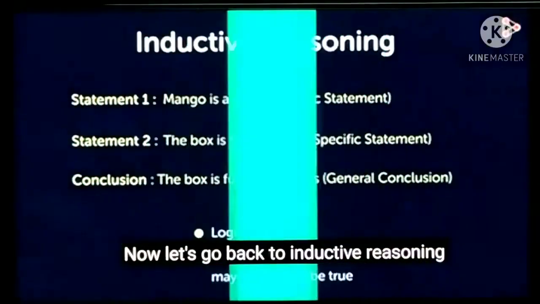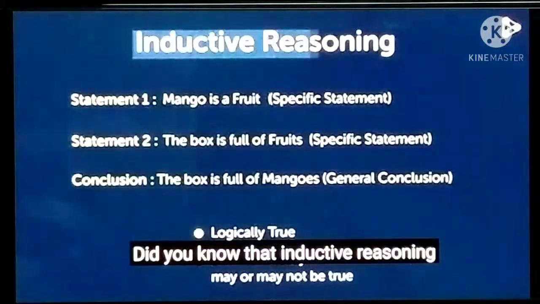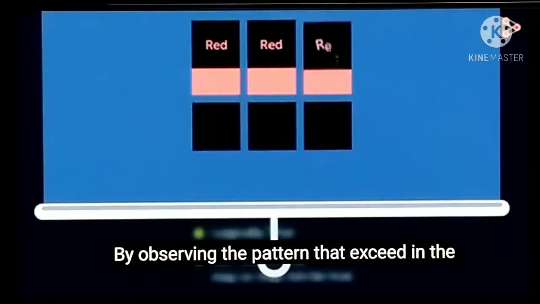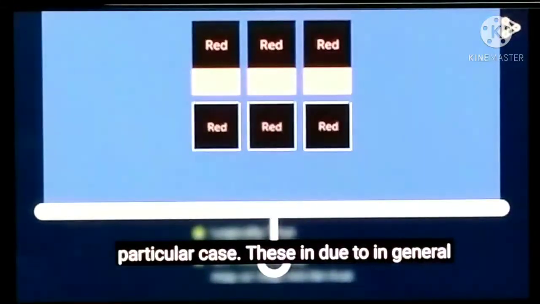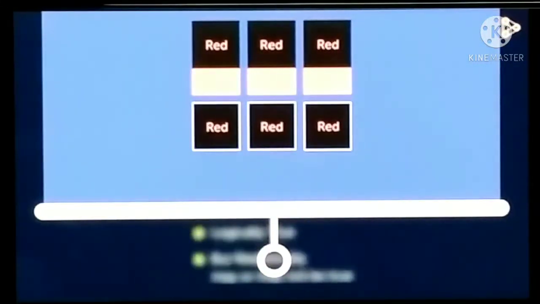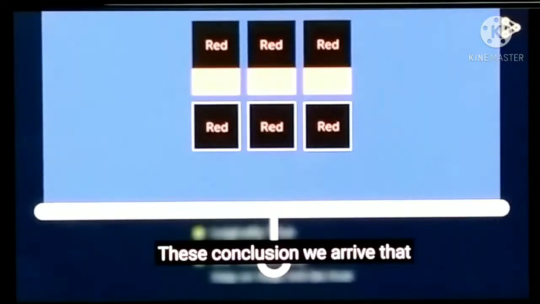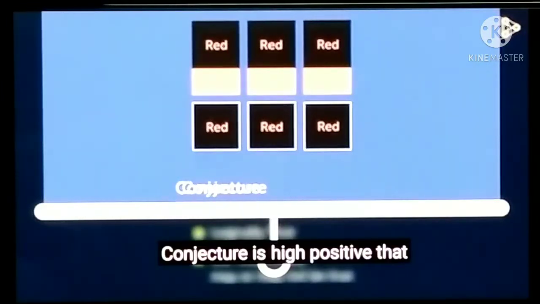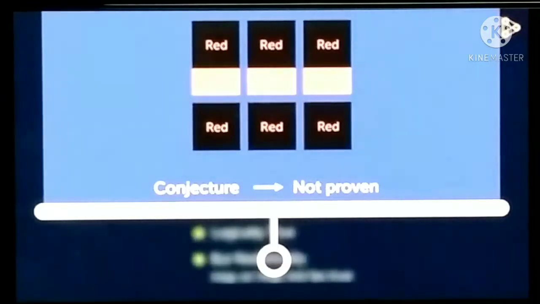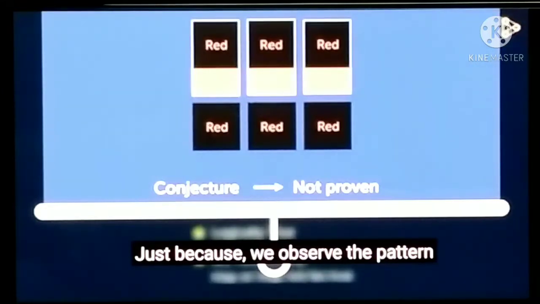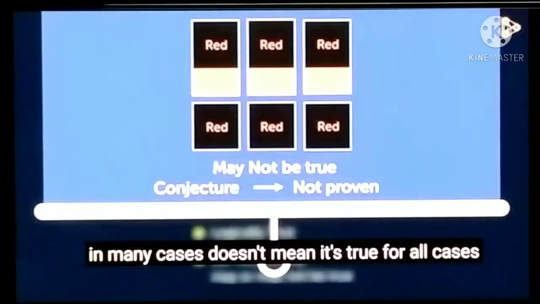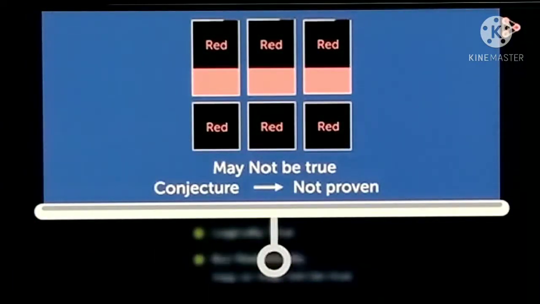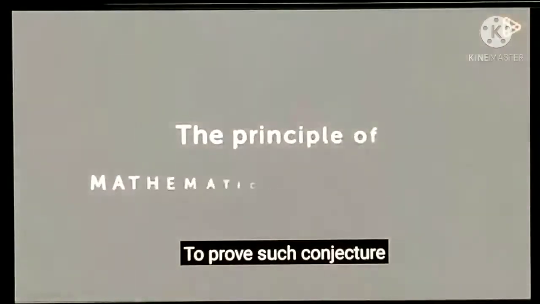Now let's go back to inductive reasoning. Mango is a fruit, a specific statement. The box is full of fruit, a specific statement. By observing a pattern that exists in particular cases, we state it in general. From this we arrive at the idea that inductive reasoning is a conjecture. A conjecture is a hypothesis that has not been proven, but we just observe the pattern. Being true in many cases doesn't mean it's true for all cases. The conjecture must be proved. To prove such a conjecture, we use the